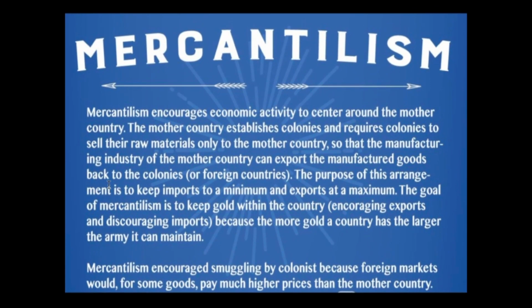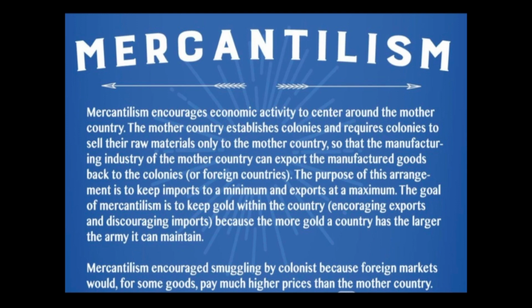So this is the standard definition of mercantilism. The definition, you can read it from the slide, but I will tell you in simple language what exactly it means. Mercantilism is a philosophy held by a nation that it should increase its exports much more than its imports, so that a country has much more money with it.